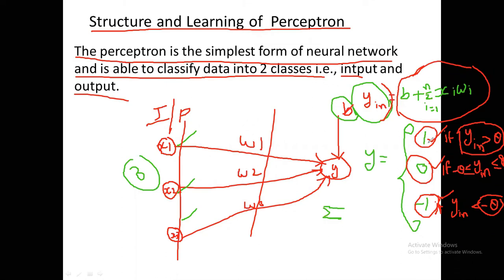So y has three values: 1, 0, minus 1. When y in is greater than theta, the threshold, it is 1. If it lies between theta and minus theta, then it is 0. If it is less than minus theta, then it is minus 1.